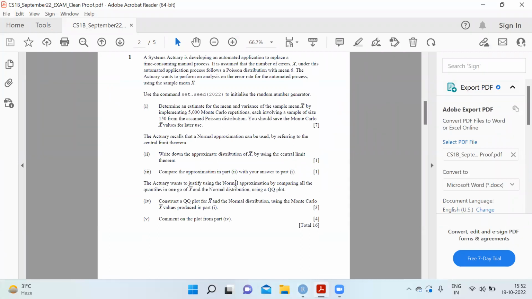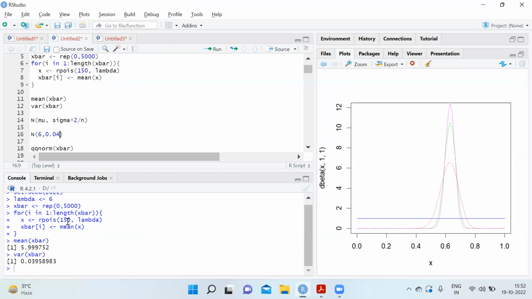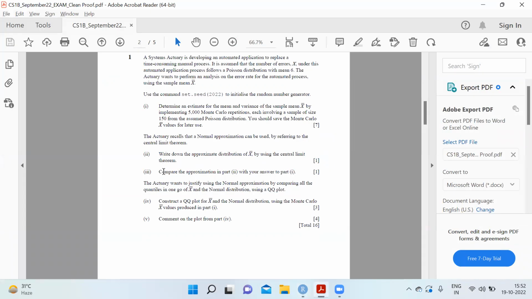Then compare the approximation in part 2 with your answer in part 1. If you can see, the mean is approximately the same and the variance is also approximately the same. So yes, our distributions match.